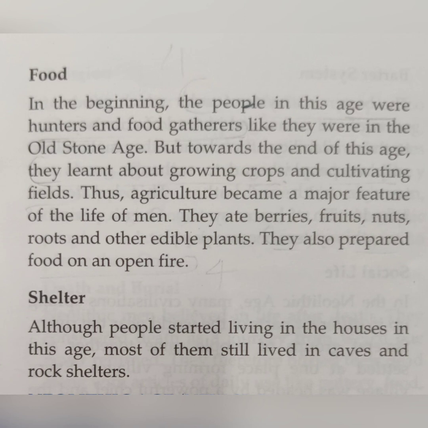But toward the end of this age, they learned how to grow crops and cultivate fields. Thus agriculture became a major feature of the life of the men of the Mesolithic age.